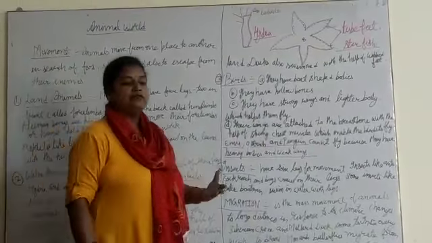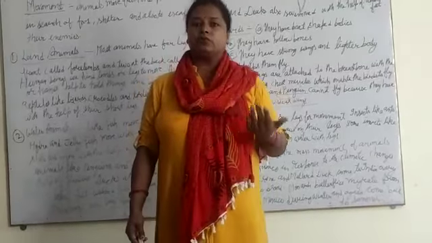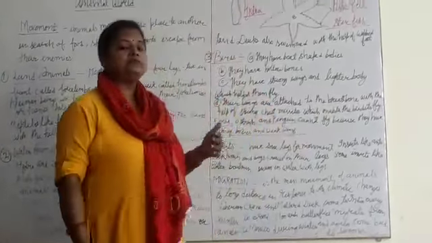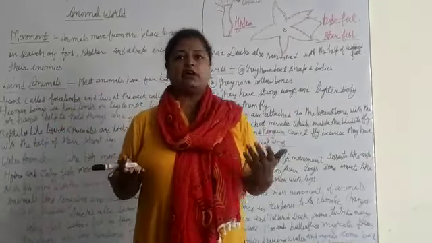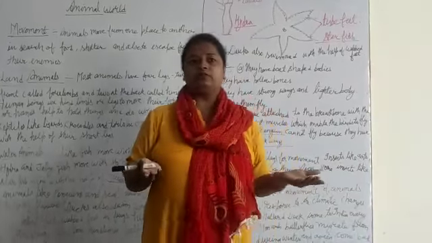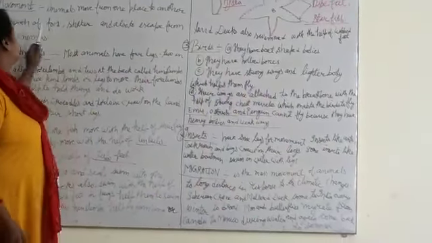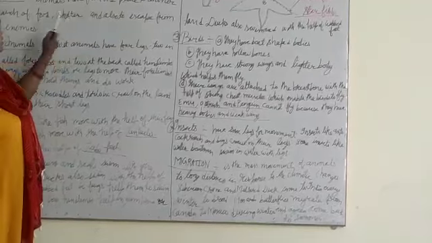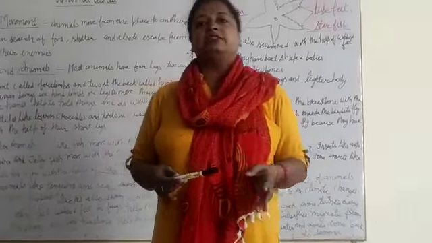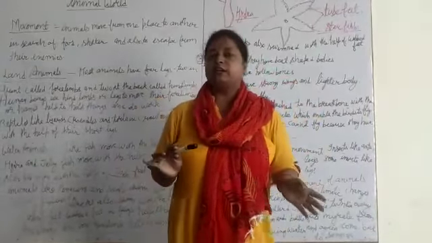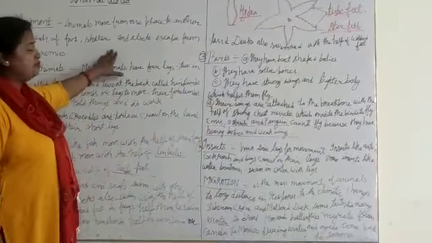The animals can move from one place to another with the help of legs. Like cat, dog, lion, they have four legs and they do the movement with the help of legs. Like human beings, we have two forelimbs and two hind limbs. Forelimbs are for holding any object, and hind limbs are used for walking and running. Animals move from one place to another in search of food, shelter and also to escape from enemies, to protect themselves from any kind of danger.